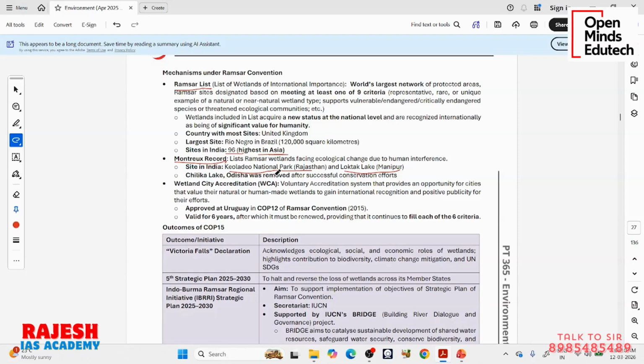So now there are only 2 wetlands from India in the Montreux record, but there are 98 in the Ramsar wetlands. So you can read some static portion here, how this Ramsar wetlands selection is done. You can see here, it is the world's largest network of protected areas. And if you want to designate a Ramsar site, there is a list of 9 criteria. You have to meet at least 1. Not all 9, at least 1 you have to meet.